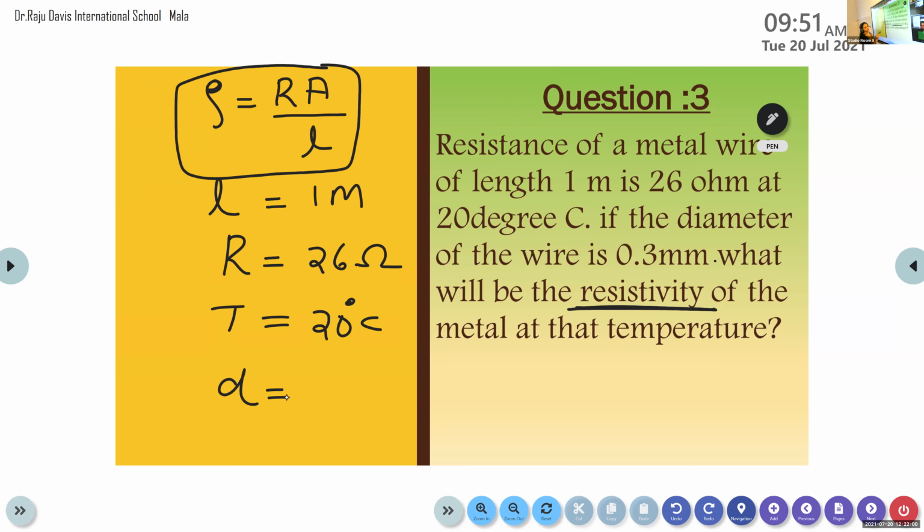Diameter is given, D is equal to 0.3 millimeter. What is the standard unit of length? SI unit of length is meter. But here the diameter is expressed in millimeter, so we need to convert it into meter. How is millimeter converted into meter? Divide 0.3 by 1000, or we can write 0.3 into 10 raised to minus 3 meter.